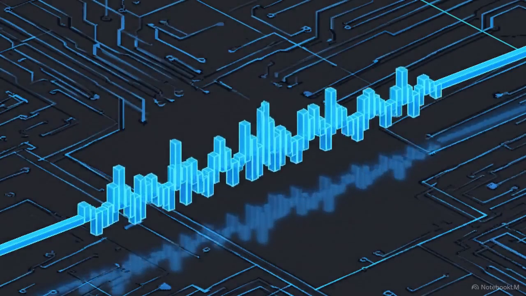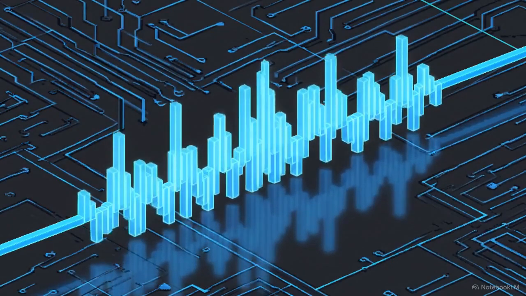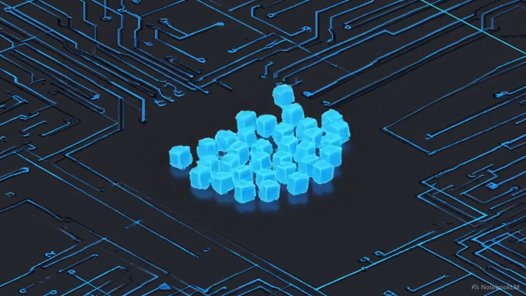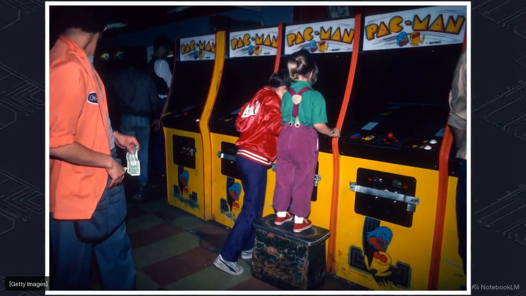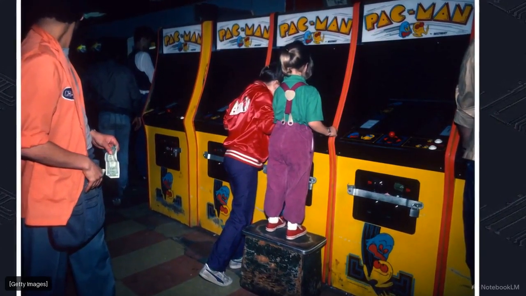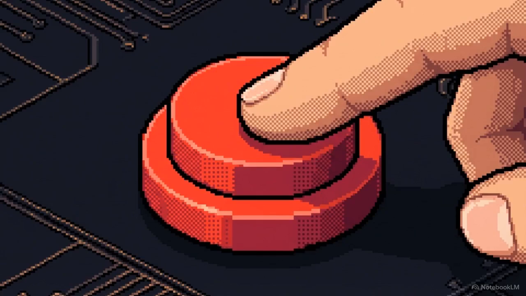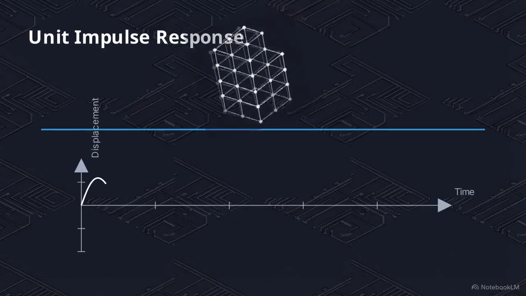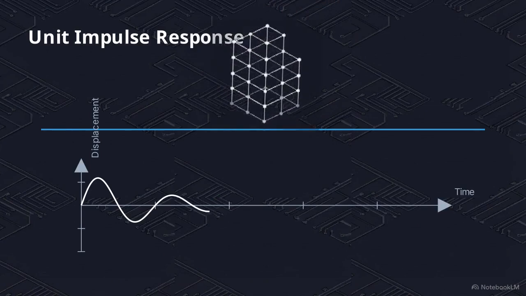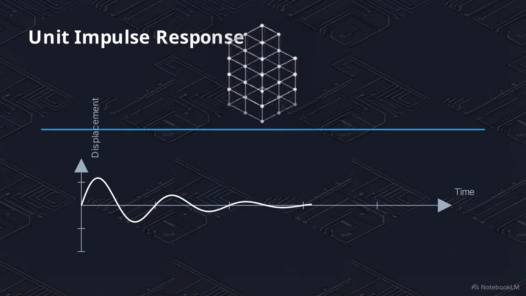To understand a 5-minute earthquake, we first chop that massive continuous wave of energy down into individual momentary fractions of a second. Think of it like the mechanical logic of an arcade game. We are ignoring the entire complex level for a moment to isolate one single discrete tap of a button. We hit the digital model of our building with just one of those isolated taps to find its unit impulse response. The unit impulse response is the specific, measurable way a physical system wobbles and then settles down when struck by a single instantaneous unit of force.